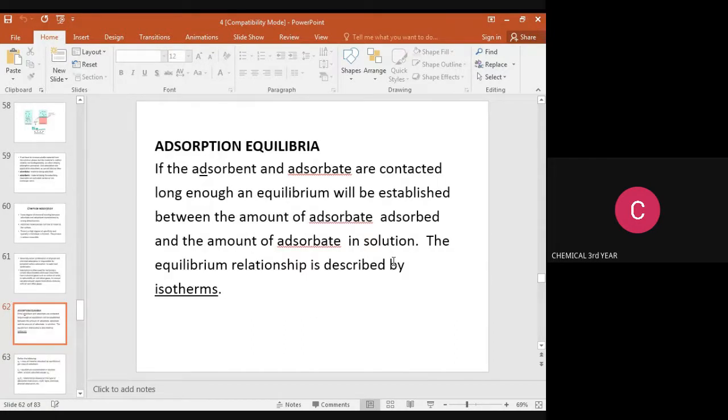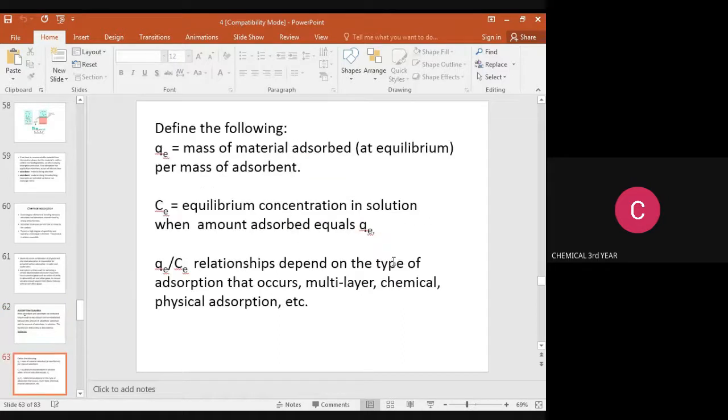Adsorption equilibria. If the adsorbent and adsorbate are contacted long enough, an equilibrium will be established between the amount of adsorbate adsorbed and the amount of adsorbate in solution. The equilibrium relation is described by isotherms.